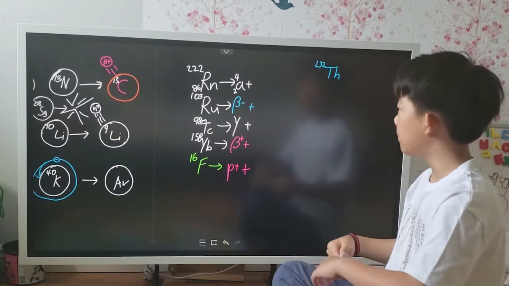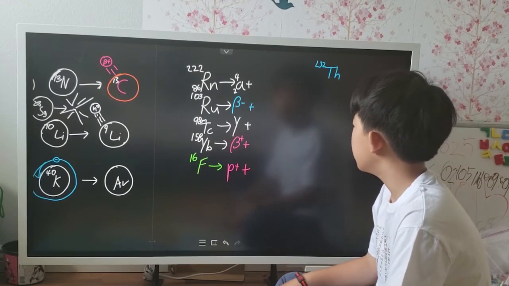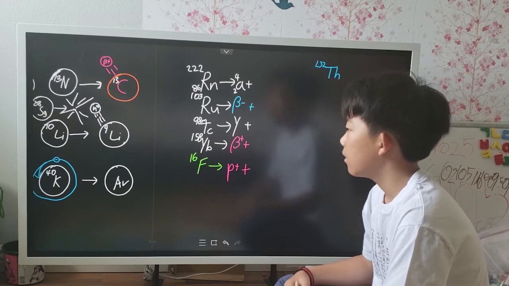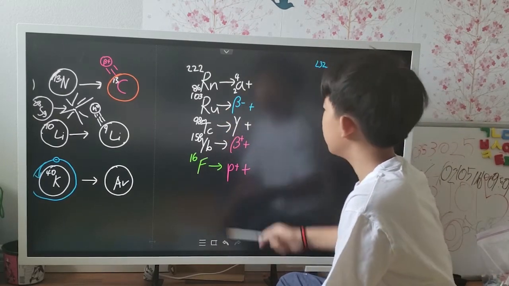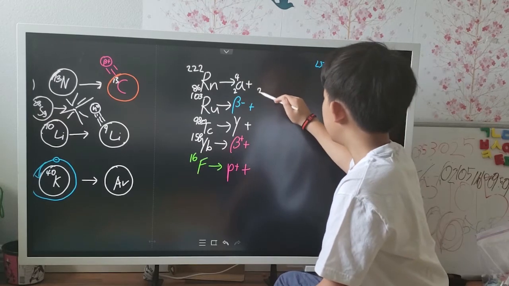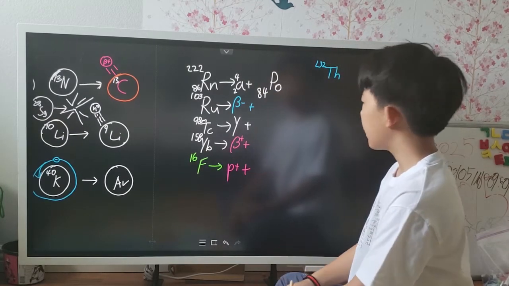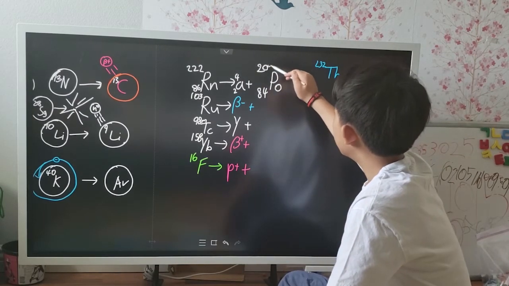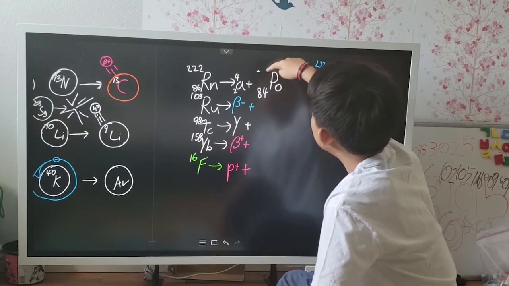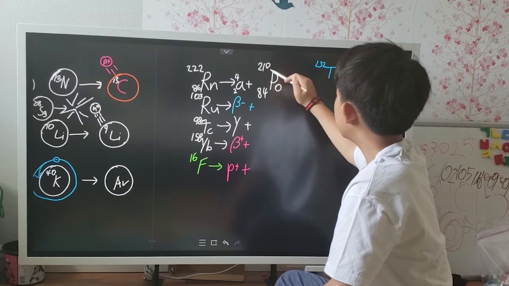Pause the video and think about what element or isotope will radon decay into. So, first of all, the atomic number is 86 minus 2. 86 minus 2 is 84. The 84th element is polonium. But it can't be just any old polonium. Its stablest isotope is 209. But 222 minus 4 is not 209. It's 218. So there we got it.